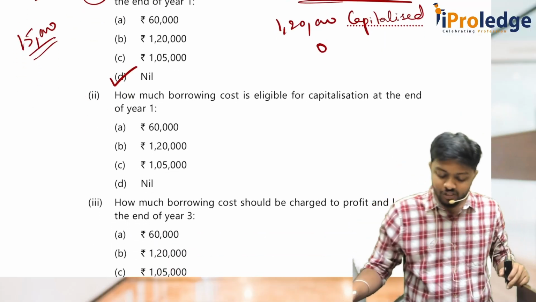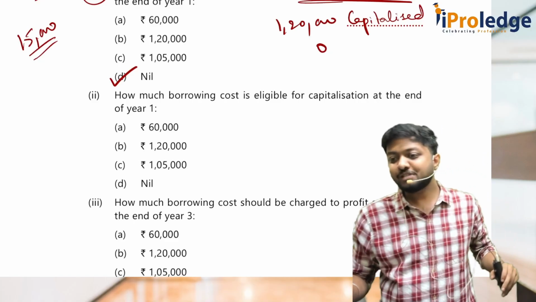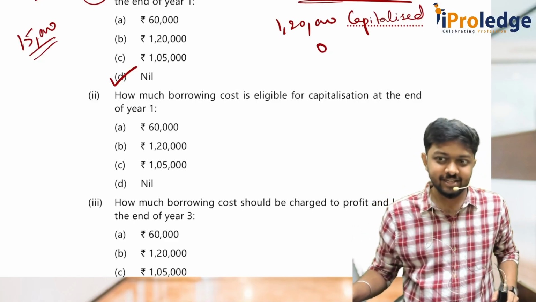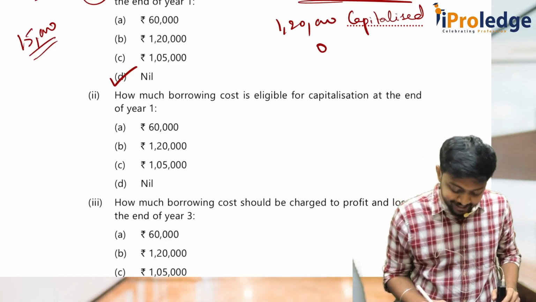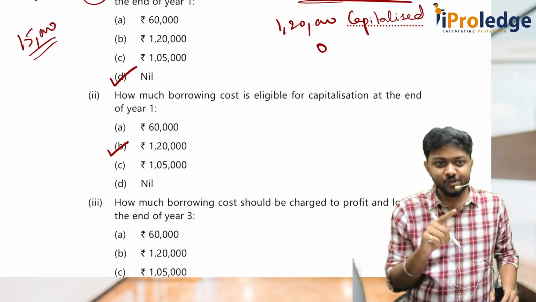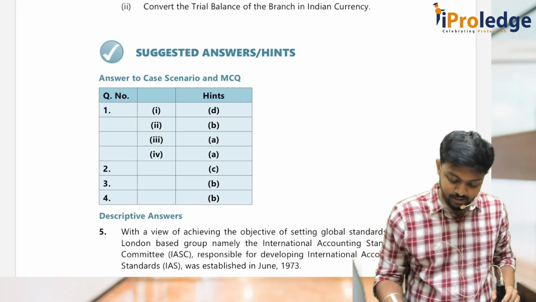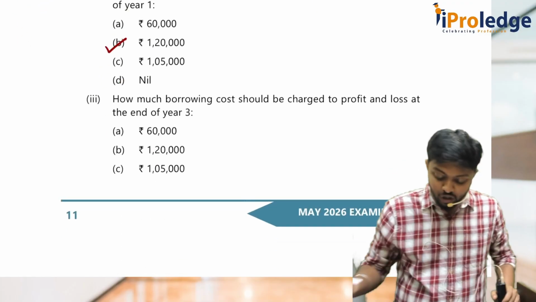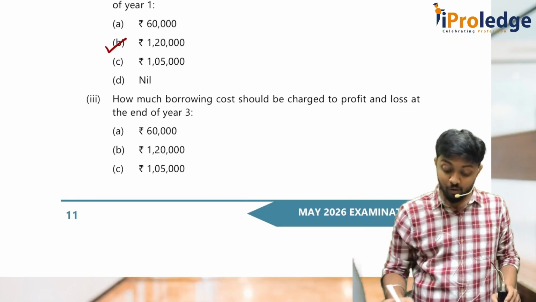How much borrowing cost is eligible for capitalization at the end of year 1? Expense is zero, so how much is eligible for capitalization? 1,20,000. Two towers we have, 60,000 into 2. Very clear, so the answer is B. Next, how much borrowing cost should be charged to P&L at the end of year 3? We are talking about year 3 now.